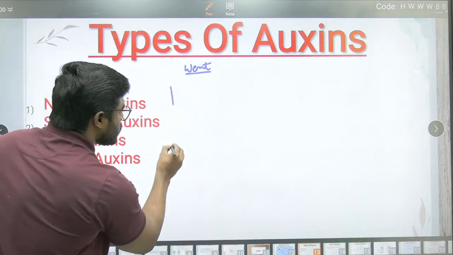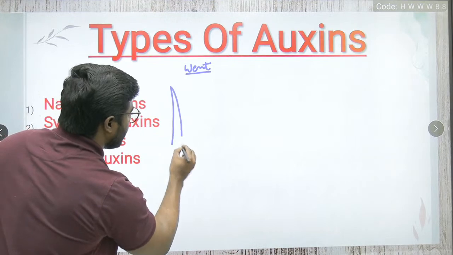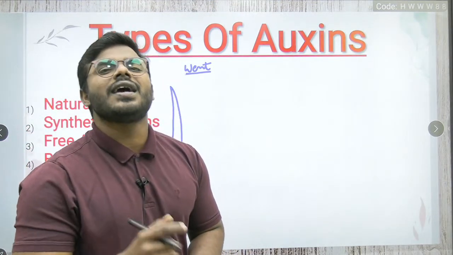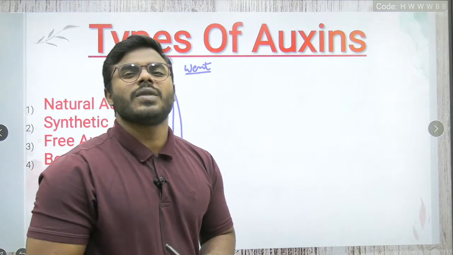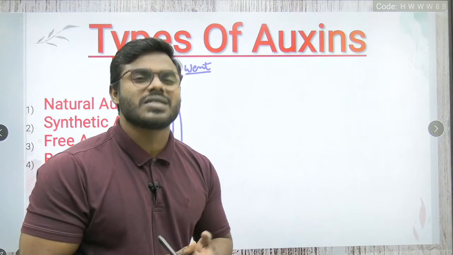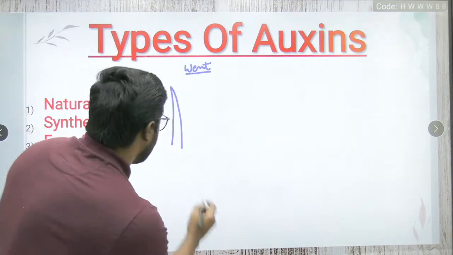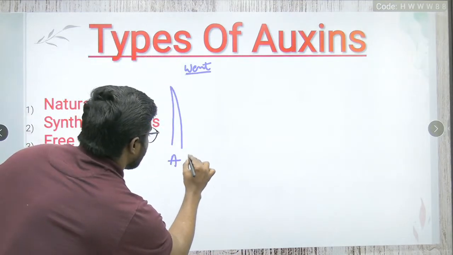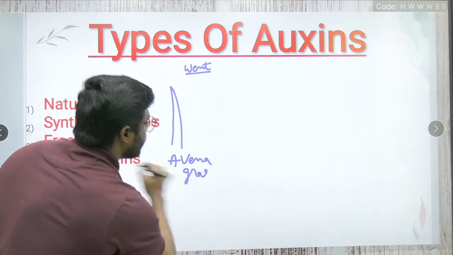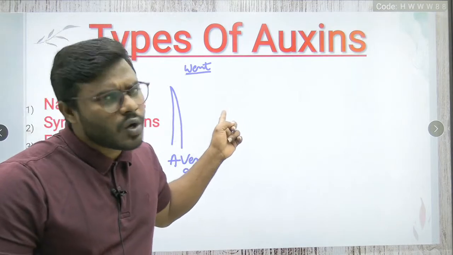He also took the coleoptile. Friends, do you know from where he took the coleoptile? He took the coleoptile from Avena grass seedlings. What is Avena grass? The common oat plant.